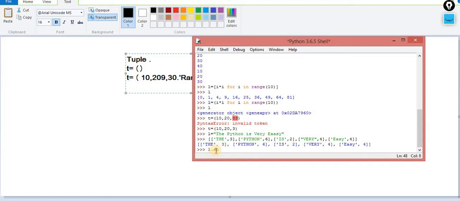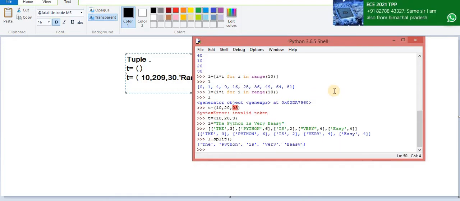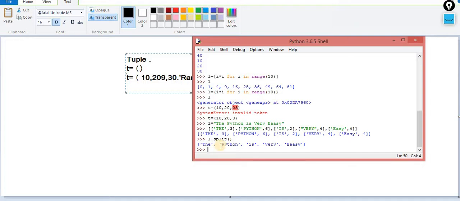Now how can we implement this kind of thing? Very simple, we know it. If I do this L dot split, I will get the complete data. Whenever a space comes, it will automatically break it out, and you will get a list respective to this string, because I use the split concept.